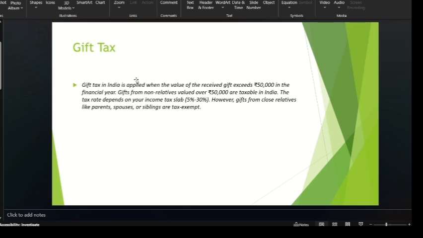You didn't earn any money, and you didn't give any money to him. He just gifted you, and on that 1 crore rupees you should pay some tax, some certain percentage, that is up to 5% to 30%. I think it is up to 17 to 18%. And if the gift you have received is priced at 50,000 or below, no tax is applicable on the gift you have received from your relatives or friends.